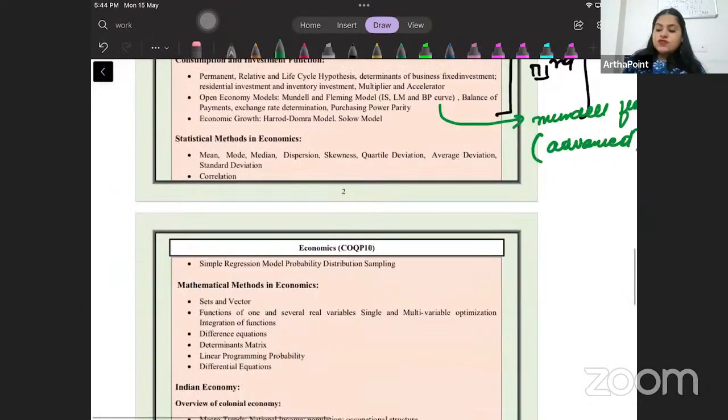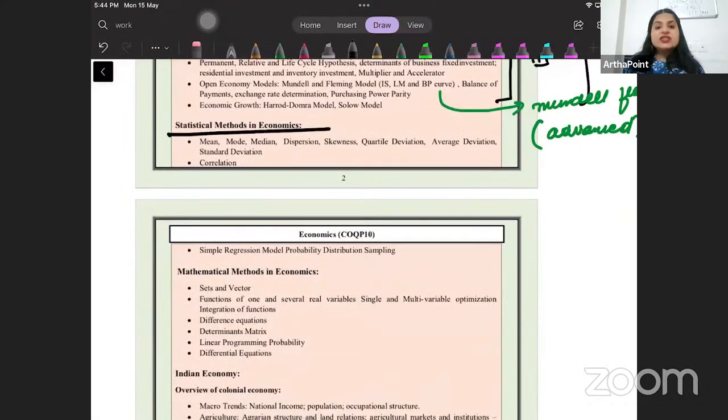Then same goes for statistics. In stats, you do not have to do all those probability models that we had done. There is no need at this time to understand what joint probability is, what is binomial distribution, what is geometric distribution. No, that was required only for IIT, that was required only for ISI. We don't need it anymore. So we only need this much syllabus.